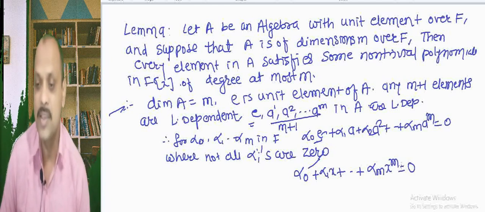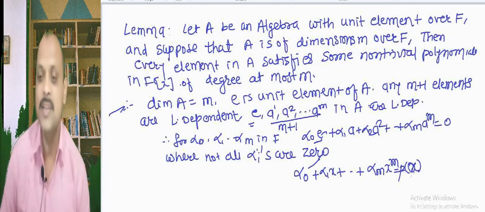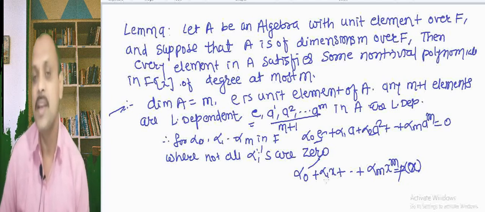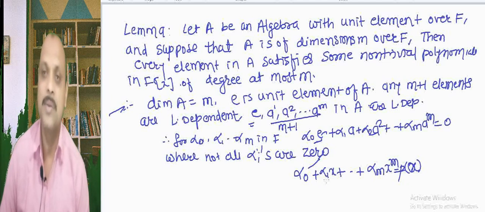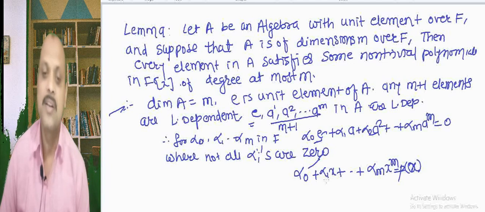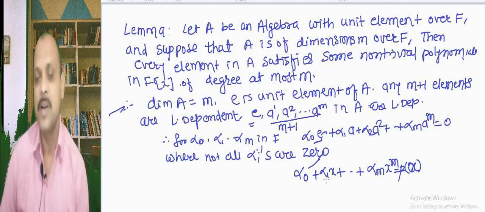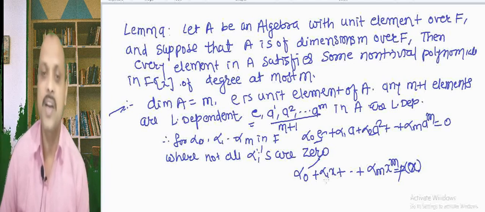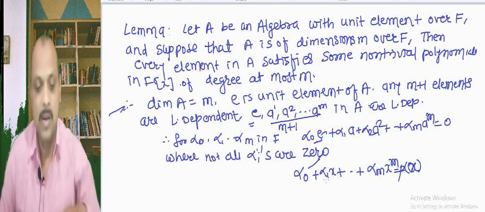This is a polynomial p of x, and it is a non-trivial polynomial, and A is any element of the algebra. So whenever the dimension of an algebra is finite, equal to m, any element in the algebra satisfies a non-trivial polynomial.